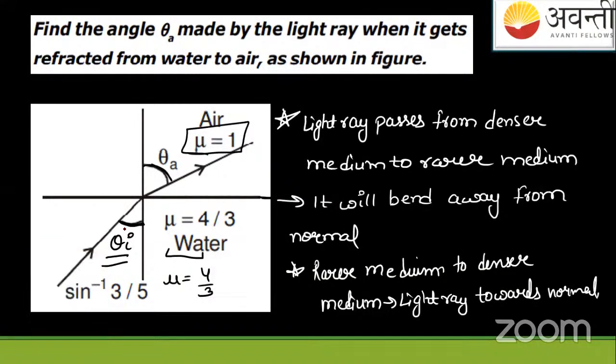You can see that the light ray is starting its journey, or the incidence angle is in which medium? It is in water, denser, and going towards the air. So theta A here is greater than theta I. Got it? Now, sir, what is the formula for solving this question? What's the need of this mu? And what is asked in the question? In the question, they're asking us theta A, that is the angle of refraction.